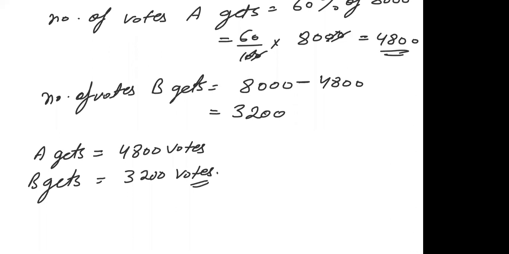Next question. A person saves 12% of his salary every month. His salary is this, find his expenditure. So the percentage of saving is given, which is 12%.